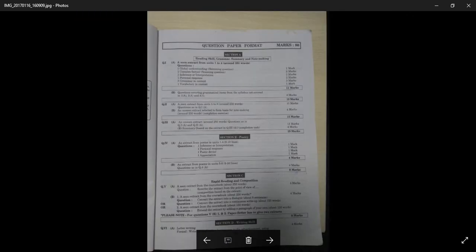So it is better to drop a letter to the editor. If you write about the complaint that so and so bus is not coming from your area and you are finding it difficult to go to college, again you should know the bus routes and all that. So it is better to drop the second option, informal letter, and we will go with question number 6A, that is